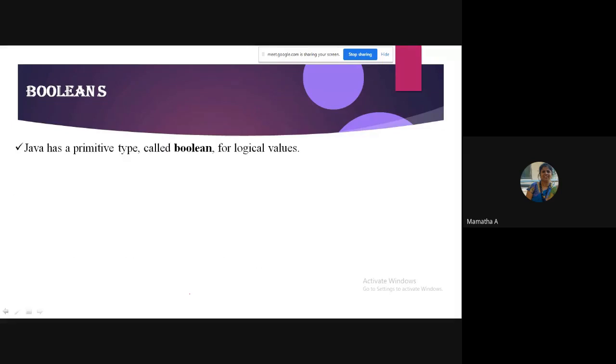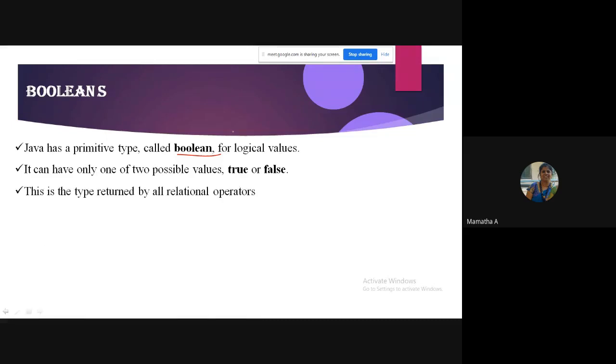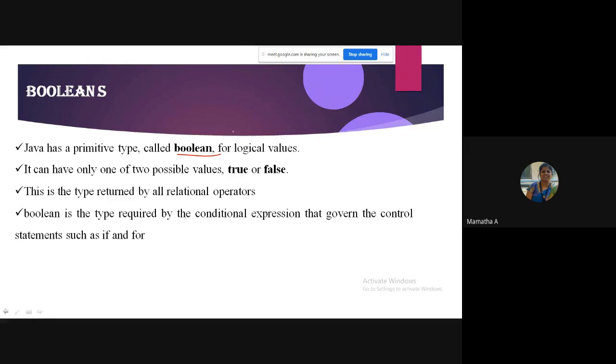Okay, coming on to Booleans. As I told you, the data type used is boolean, for logical values. Two values are possible under boolean: true or false. Boolean values are the return type of all your relational operators, such as greater than and less than. You also know that the control statements, for and if, require the conditional expression to be of what type?